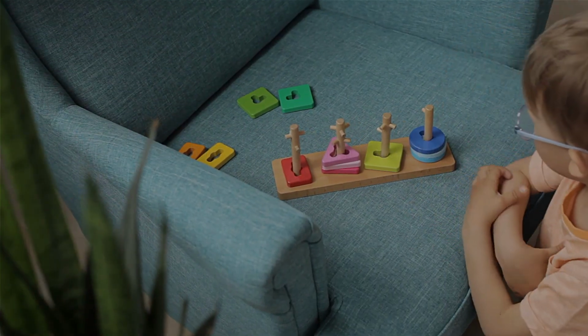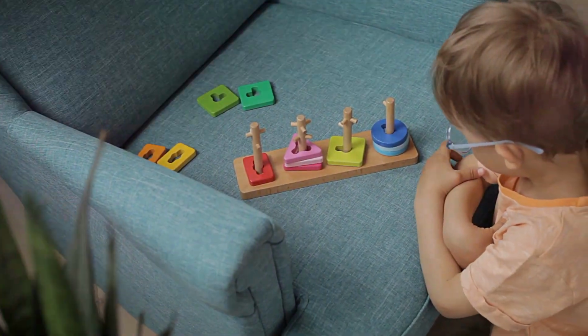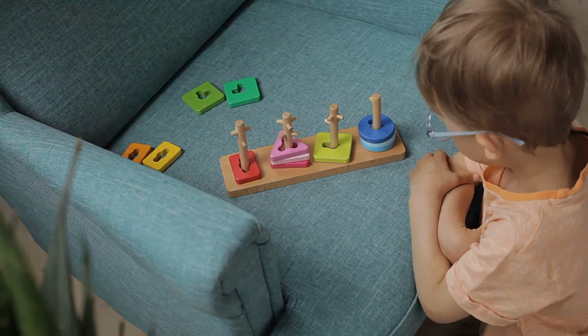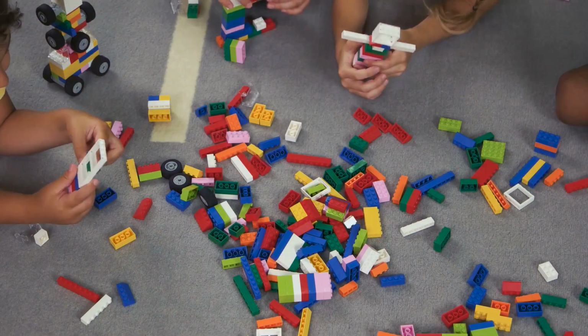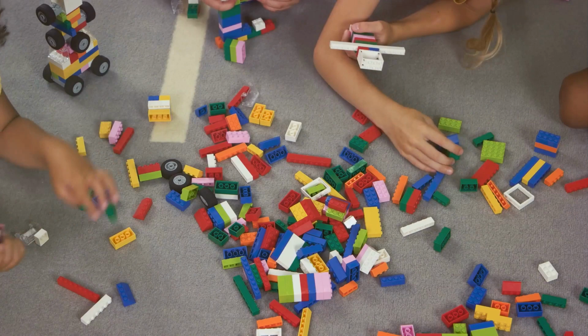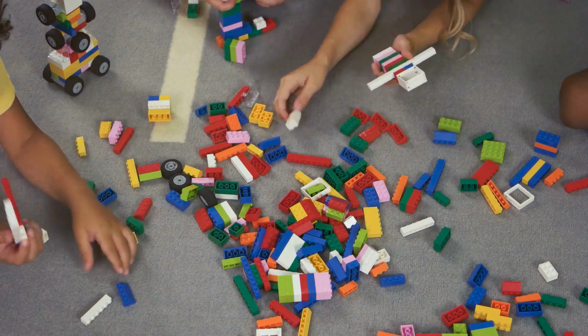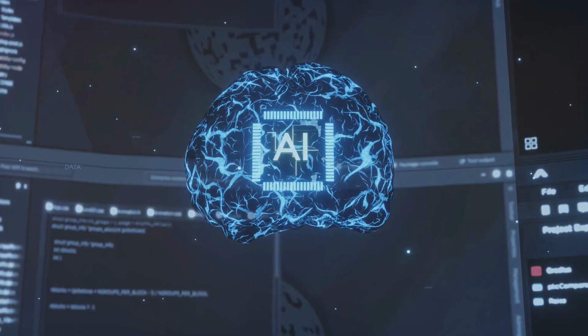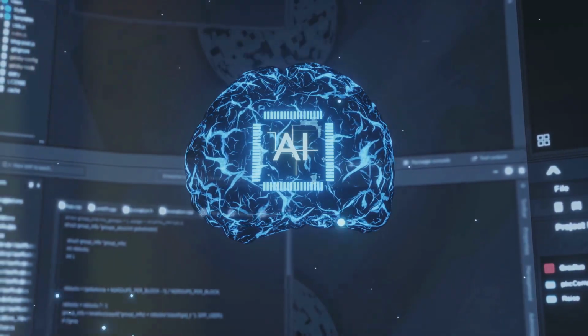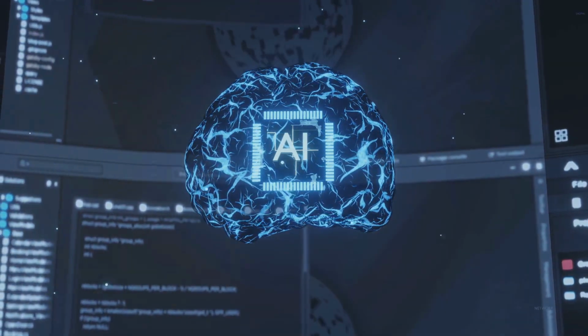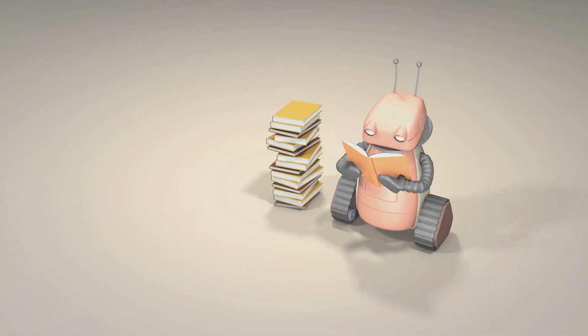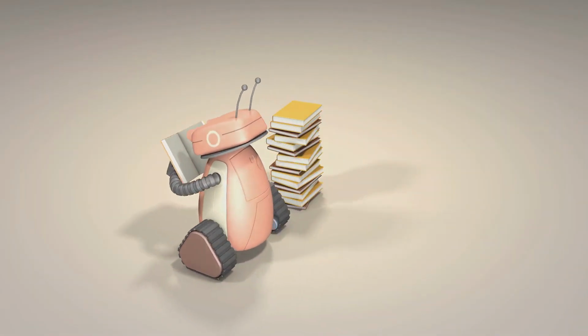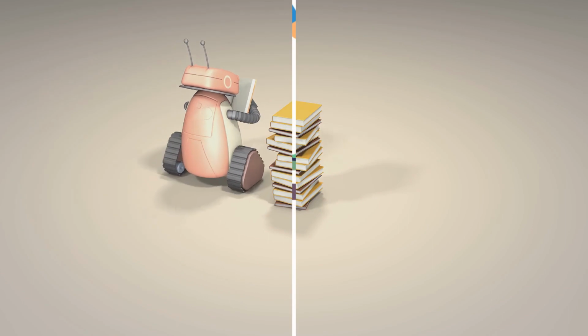This time, imagine giving the child a mixed set of toys, without any indication of what they are. The child might sort them based on shape, size, color, or other features they find relevant. This is what unsupervised learning does. It helps algorithms to categorize data and find patterns and relationships therein, without any prior training. The algorithm, on its own, figures out the underlying structure of the data.